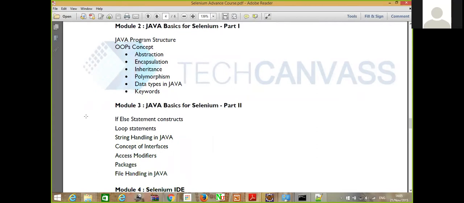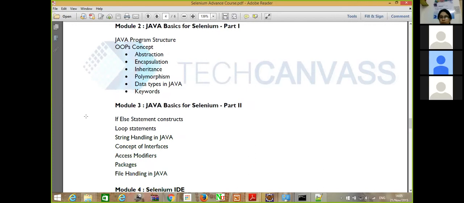I would be covering those topics. In addition to that, I would be giving you some home learning topics that you have to pick up on your own, because our scope is limited to 8 hours. So we cannot cover all the topics in core Java in 8 hours. All the topics which are required for Selenium automation, we would be covering in these 8 hours.